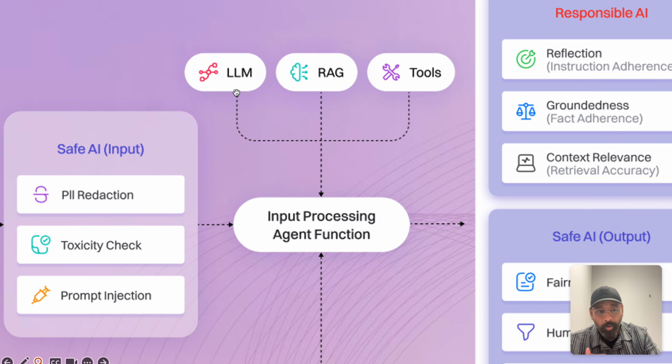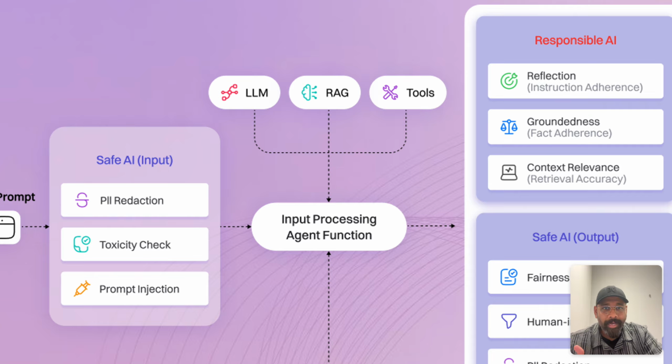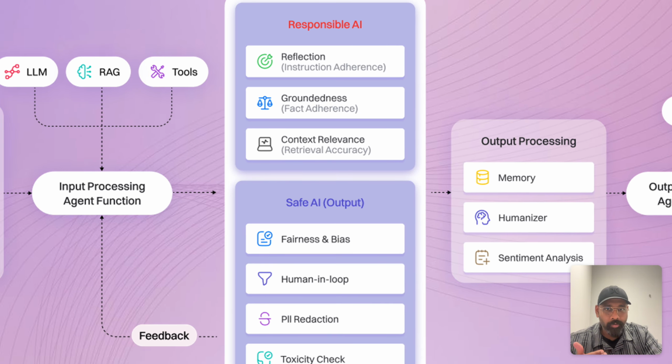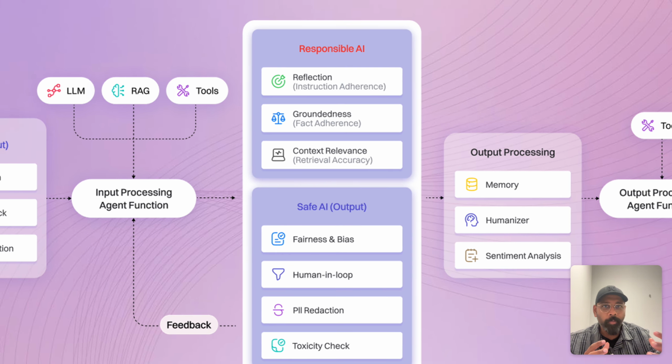And this LLM could be your local LLM or industry leading third party LLMs like OpenAI and Claude, etc. Now it also does RAG and tool access. This output from an LLM does not go to the next agent if you are in a multi agent orchestration, or to a user. It actually goes through the output modules, responsible AI and safe AI output modules, where again all these conditions are checked. If the output of the LLM is fair, without any bias, there is no PII data, there is no toxicity, all of that is checked.